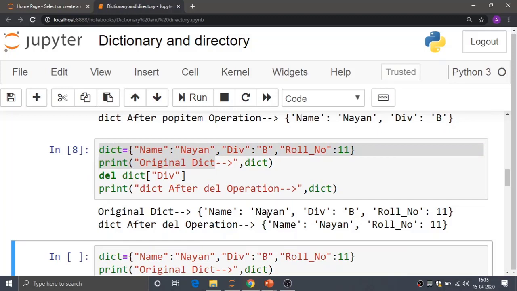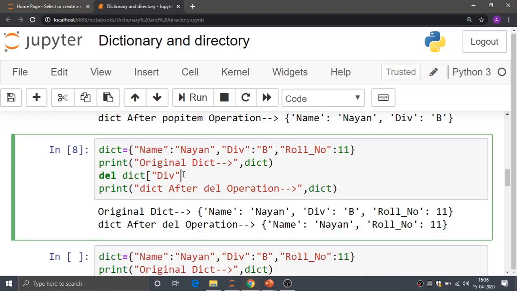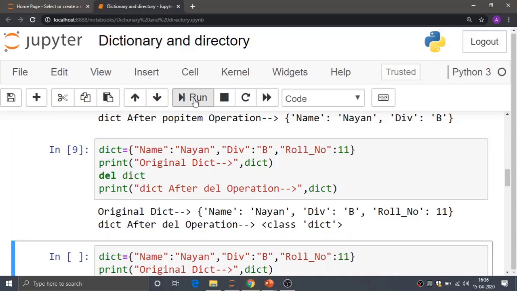So in the original dictionary there are 3 elements, and after the del operation it has removed the division. And if you are not providing the key for that particular dictionary, it removes all the elements from the dictionary. So after that del operation, it has removed all the elements. Okay.